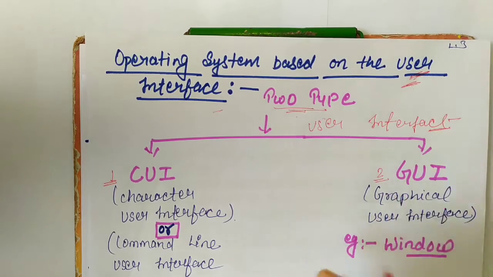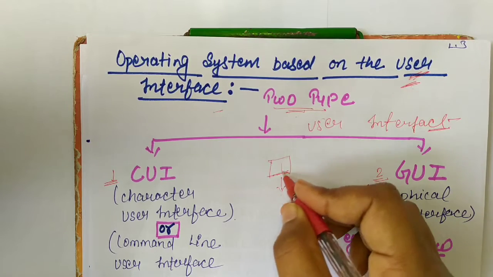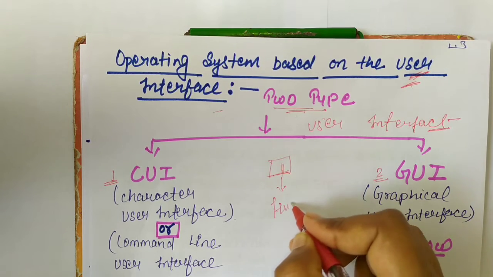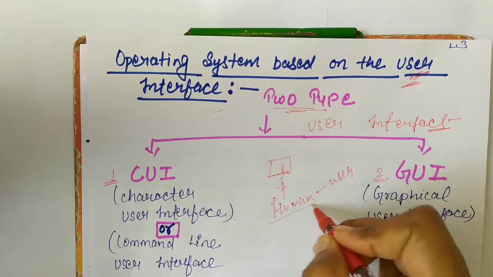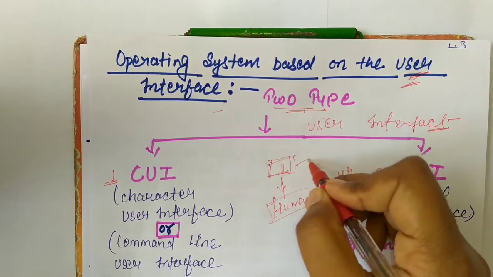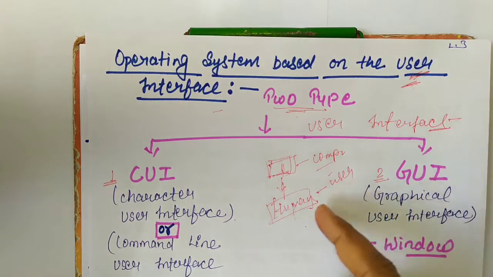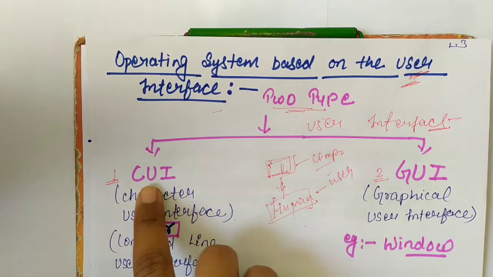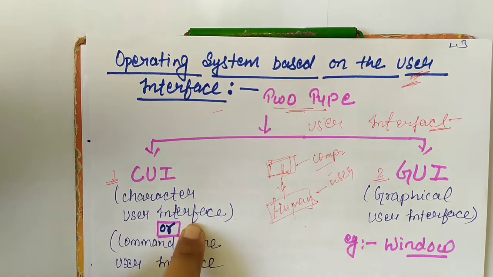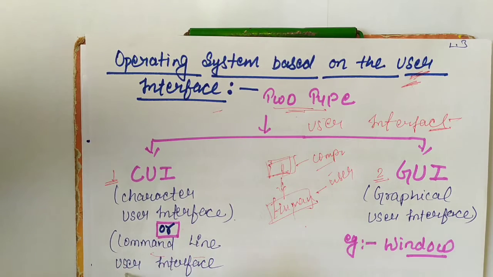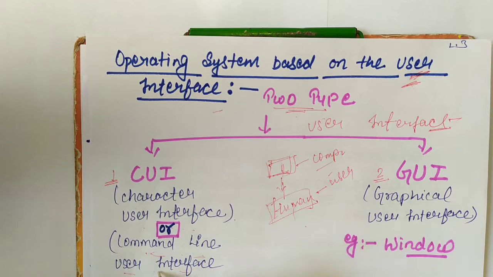User interface means the communication between computer and human. The human is called the user, and this is a computer. This is called user interface. So first is CUI. The full form of CUI is character user interface or command line user interface.